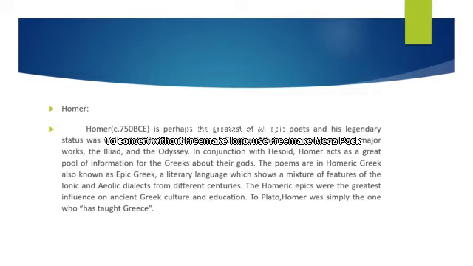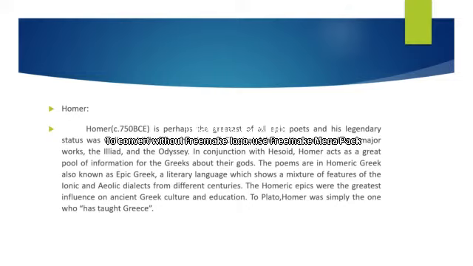Next, we are going to discuss Homer as one of the famous Greek figures in classical literature. Homer's name is closely associated with Greek literature.